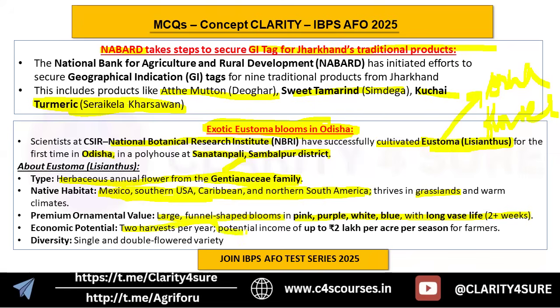Two harvests per year, potential income of up to 2 lakhs per acre per season for farmers, and diversity in that there are both single and double flowered blooms. So the important thing is the family. It's an annual flower, a herbaceous plant, thrives in grasslands and warm climate, native of the American region, and it has economic potential, right? And second, most important, if you see the current news, where is it cultivated recently? It is cultivated for the first time in Odisha by NBRI scientists.